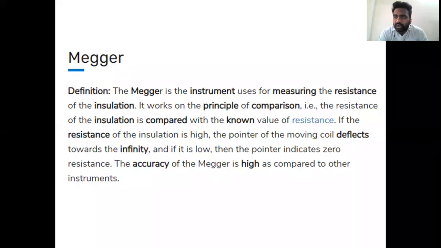For low resistance, that is less than 1 ohm, we discussed Kelvin's double bridge, which is a modification to the Wheatstone bridge. Medium resistance, in the range of 1 ohm to 100 kilo ohms or 0.1 mega ohm, is measured with the Wheatstone bridge. For high resistance, we discussed the loss of charge method in an earlier class.